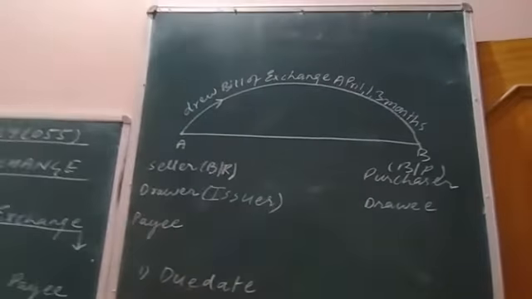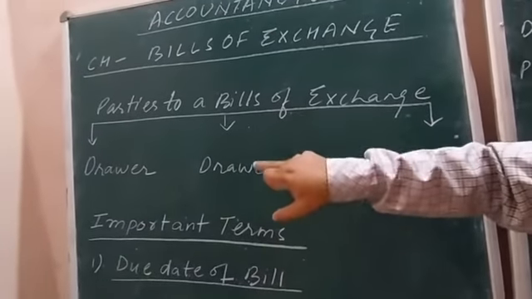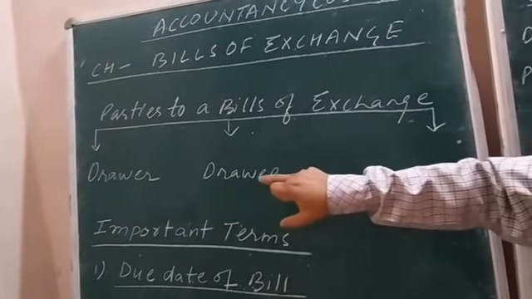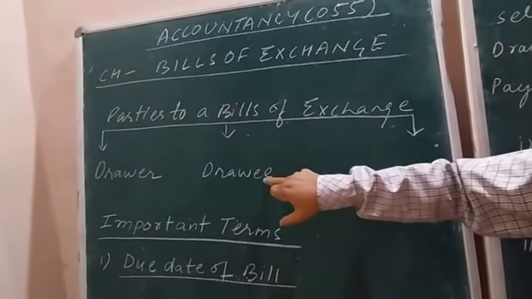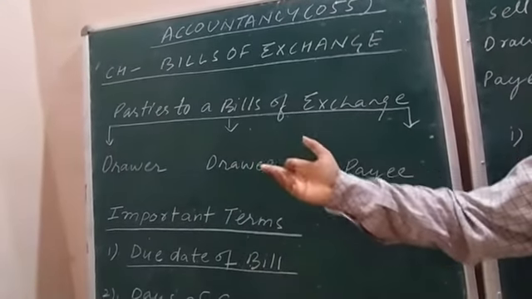Now on the basis of this date, April 1st, I have to tell you three important terms. The first term is the due date of a bill. Due date of the bill means the date on which the payment is to be received from the drawee, that is, from the purchaser. When the drawee or the purchaser of the goods promised to make payment of the bill, that is known as the due date.